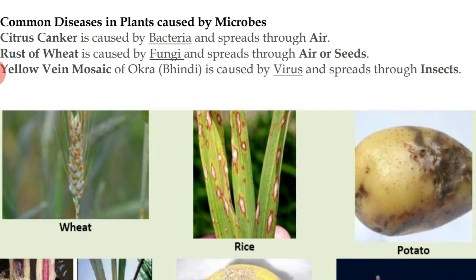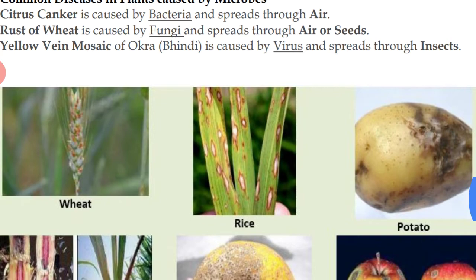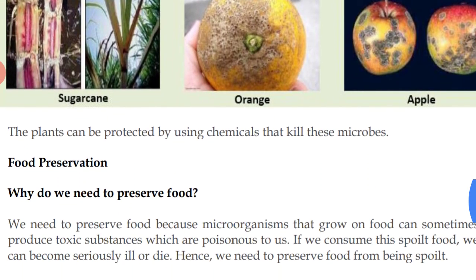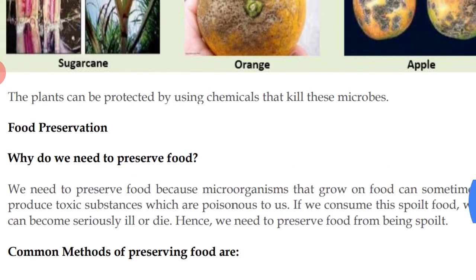Yellow vein mosaic of okra, bhindi. Bhindi is the Hindi word and lady's finger is the correct English word for that, okay. So yellow vein mosaic of okra is caused by a virus and spread through insects. The plants can be protected by using chemicals that kill these microbes.